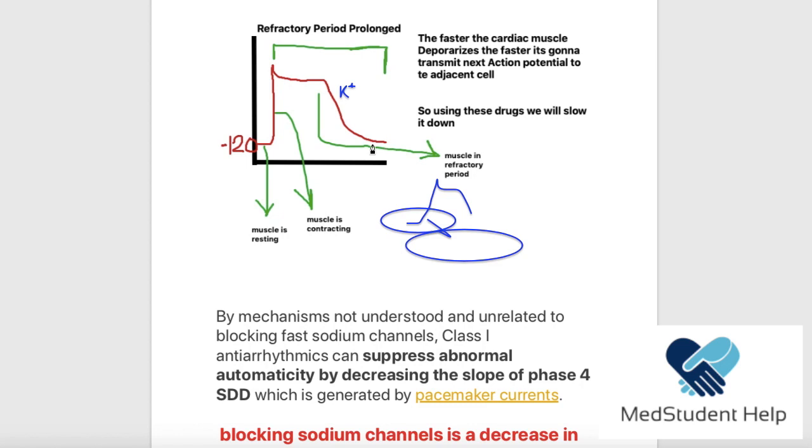And we needed to prolong the repolarization, which led to a prolongation of the refractory period of the muscle. And the second action was that we slowed down the upstroke phase, which was the depolarization phase of the cardiac muscle, because we blocked sodium channels, and this has led to decreasing the velocity by which the action potentials are transmitted to the adjacent cells. I hope you got that.